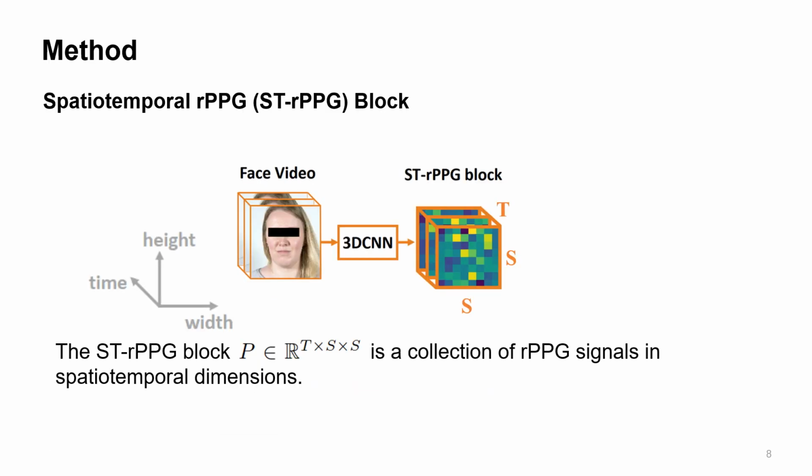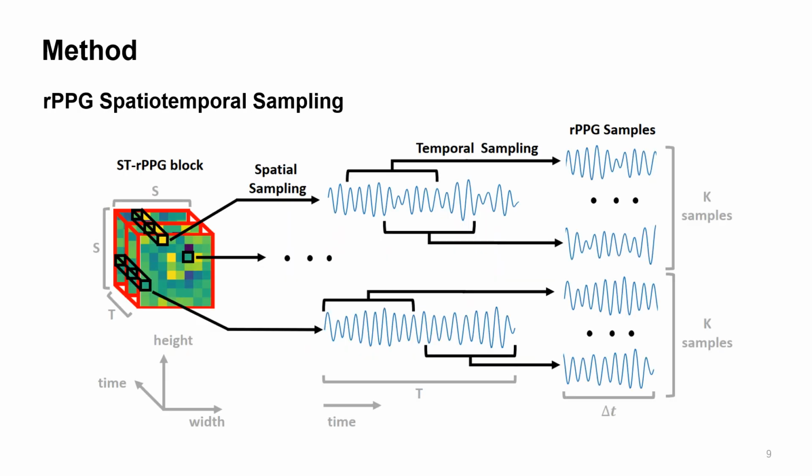For our method, the first step is to get the spatial temporal rPPG block. The ST-rPPG block is a collection of rPPG signals in spatial temporal dimensions. After obtaining ST-rPPG block, we will do spatial temporal sampling. For spatial sampling, we can get the rPPG signal at one spatial position. For temporal sampling, we can randomly sample a short time interval. Finally, we will get multiple rPPG samples from the ST-rPPG block.